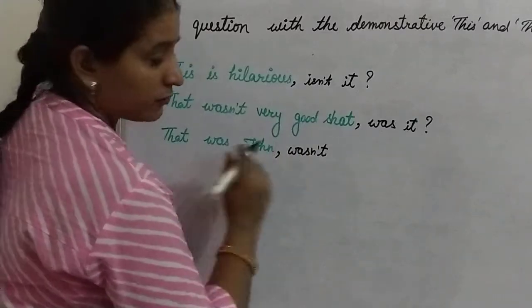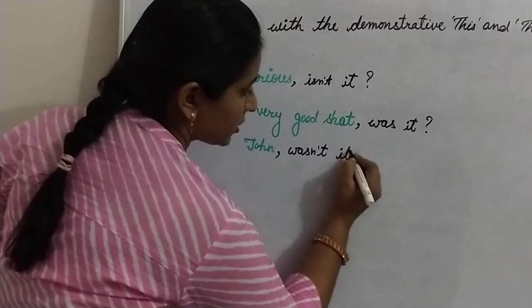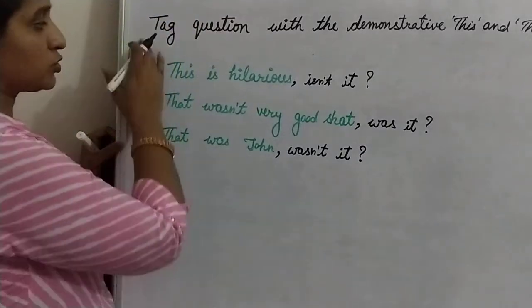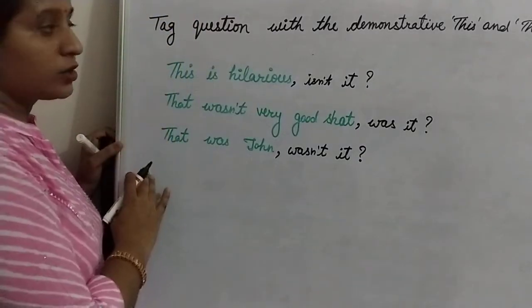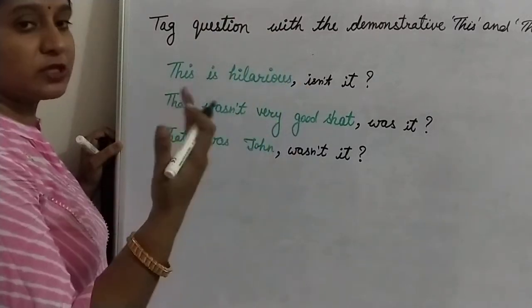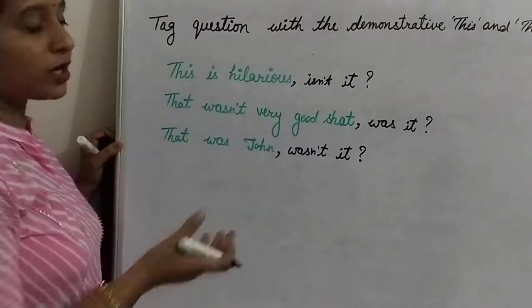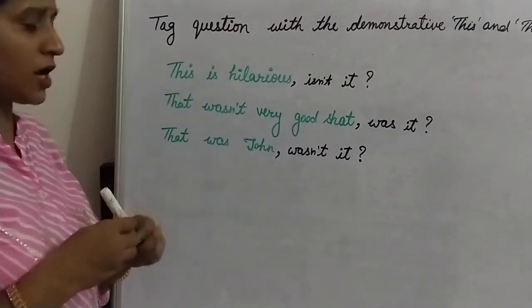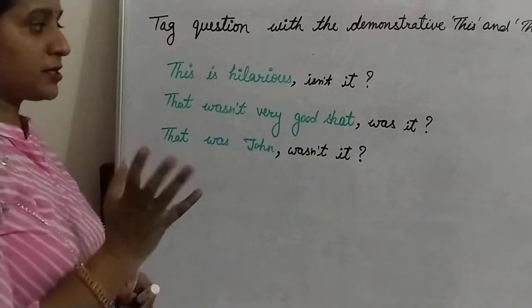So replace that with it: wasn't it? And at the last, question mark. So this way you can change the demonstrative this or that, replaced with it, to frame a question tag for that type of statement. The rules are the same for the exceptions.